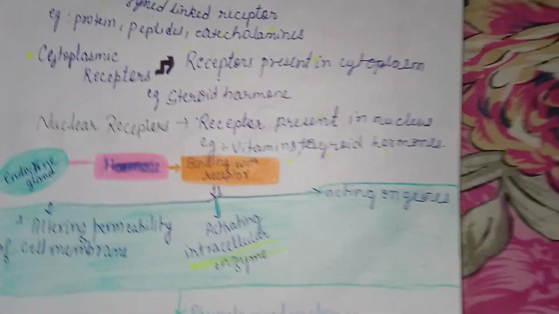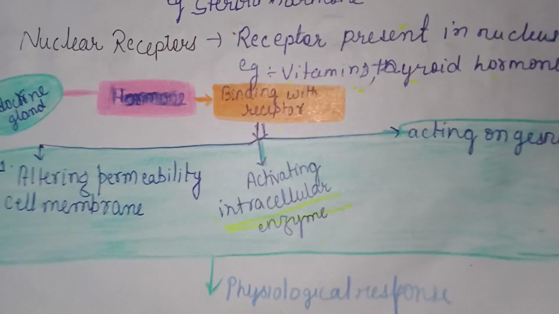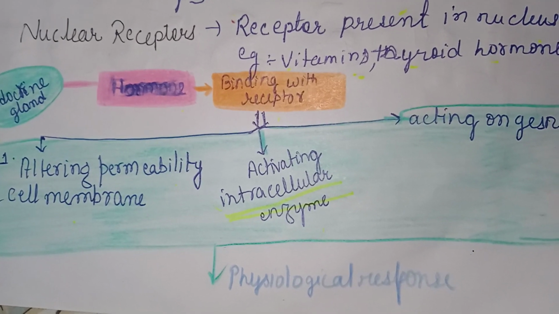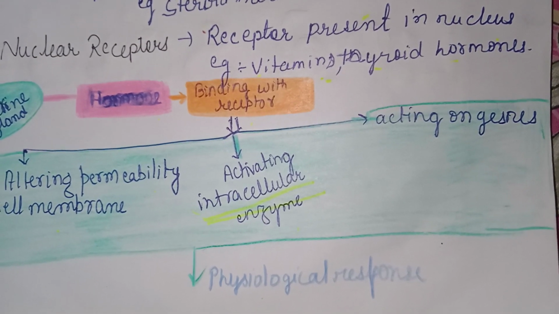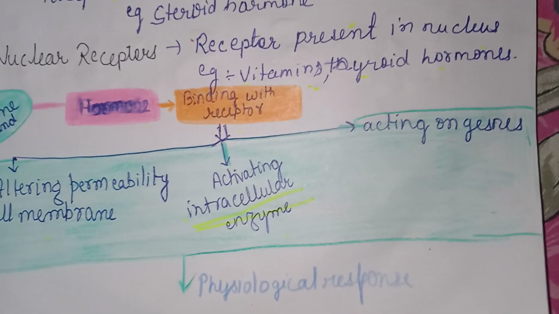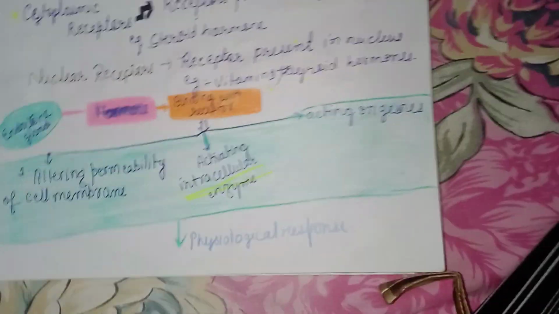Now, how does it happen? From the endocrine gland, hormones get released and bind with the receptor. Then it alters the permeability or shape of the cell membrane. Then intracellular enzymes get activated, then it acts on certain genes and gives a physiological response.